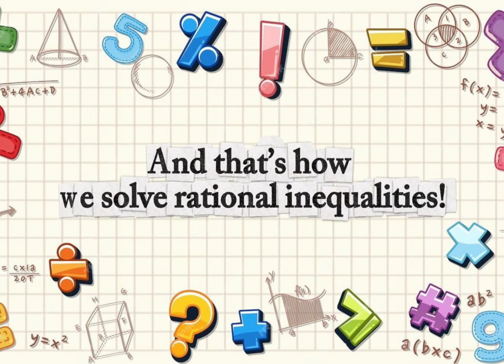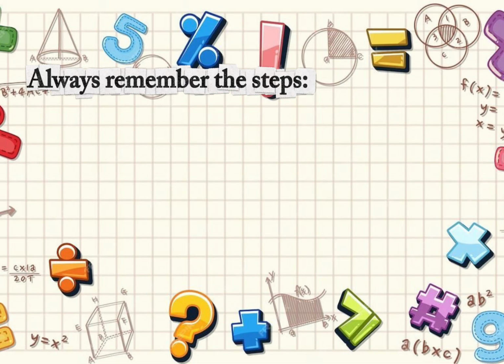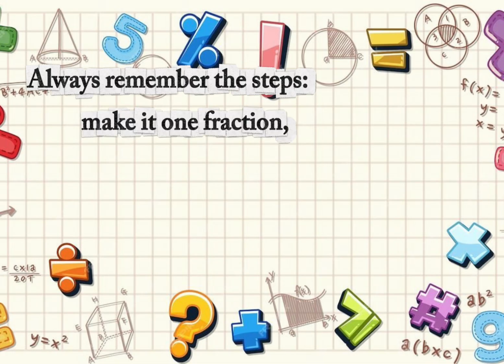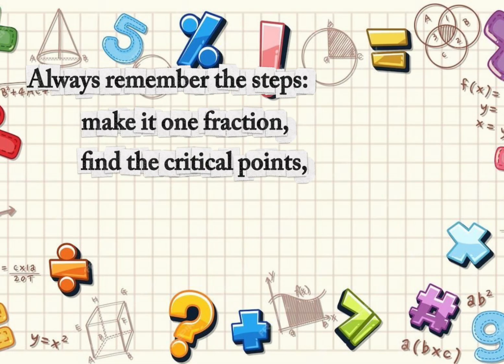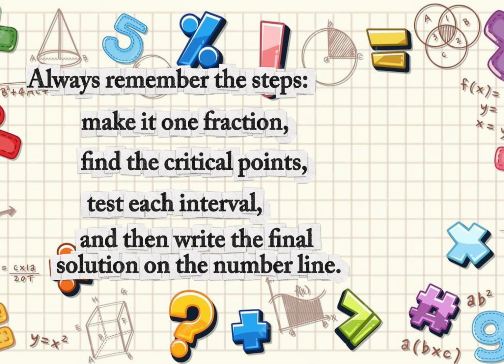And that's how we solve rational inequalities. Always remember the steps. Make it one fraction, find the critical points, test each interval, and then write the final solution on the number line.